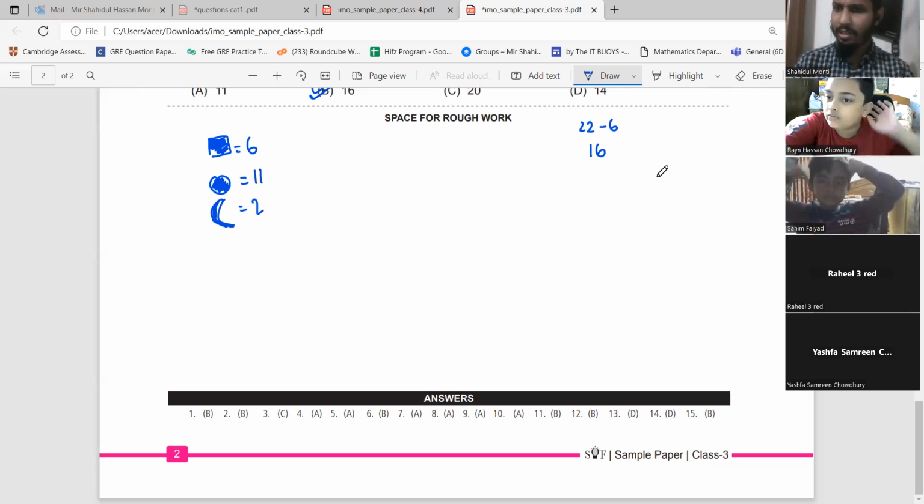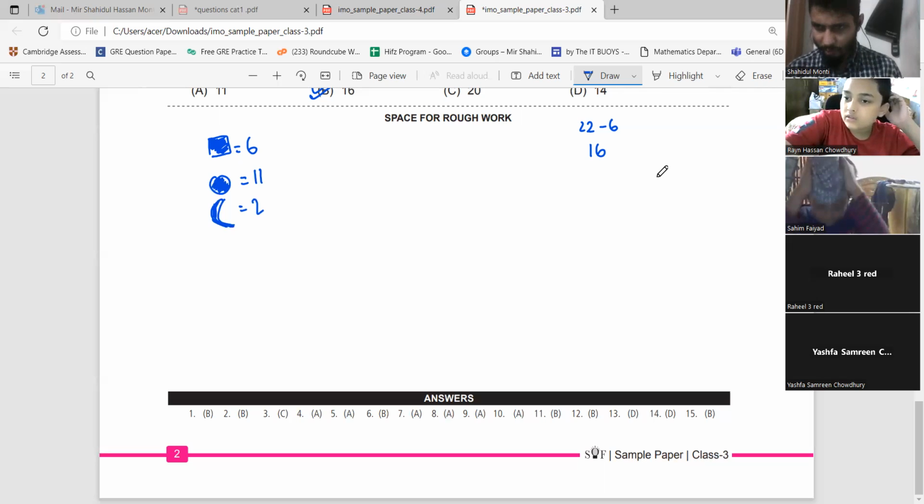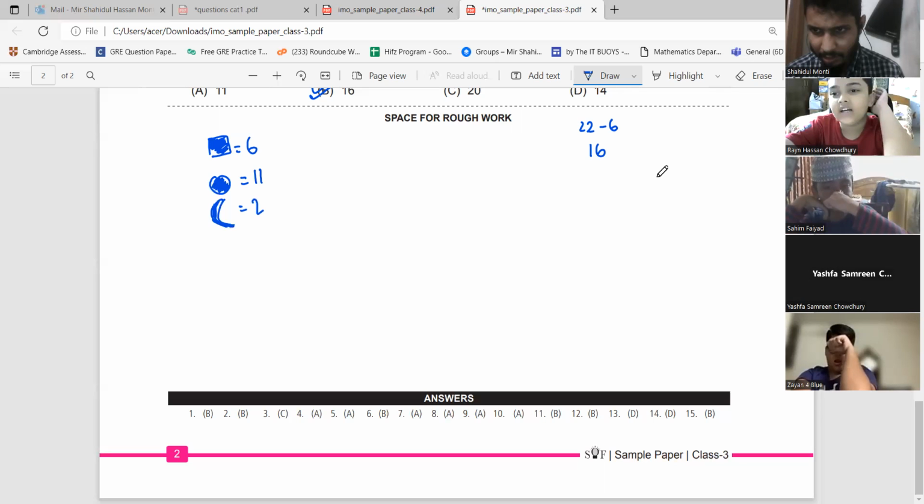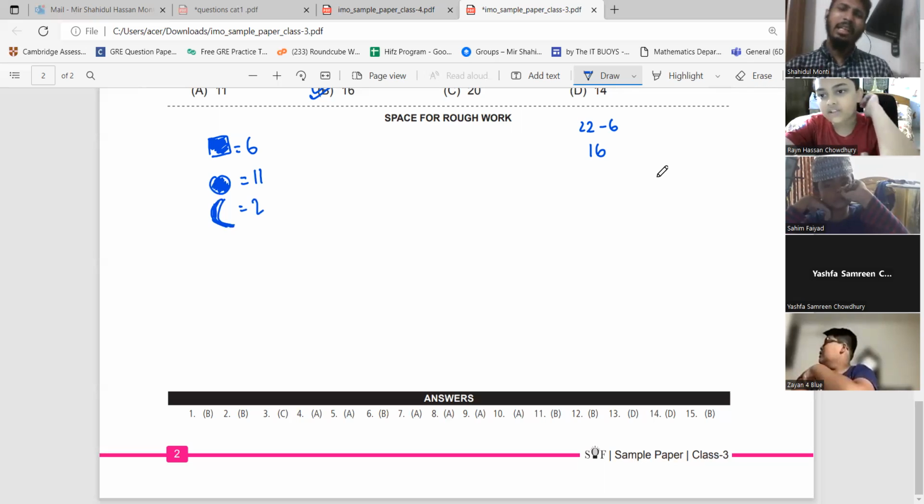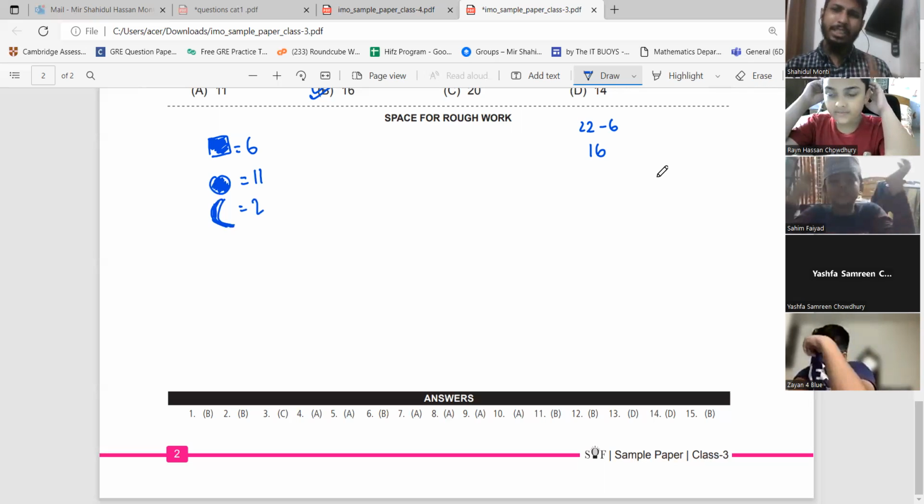Sorry? There is a question in the last class's worksheet. You told that you're going to find a 3D diagram of that shape. Yeah, the Rubik's Cube thing.